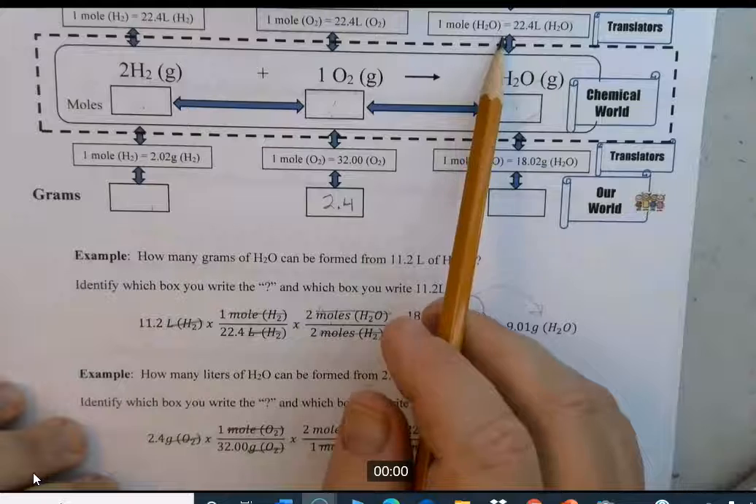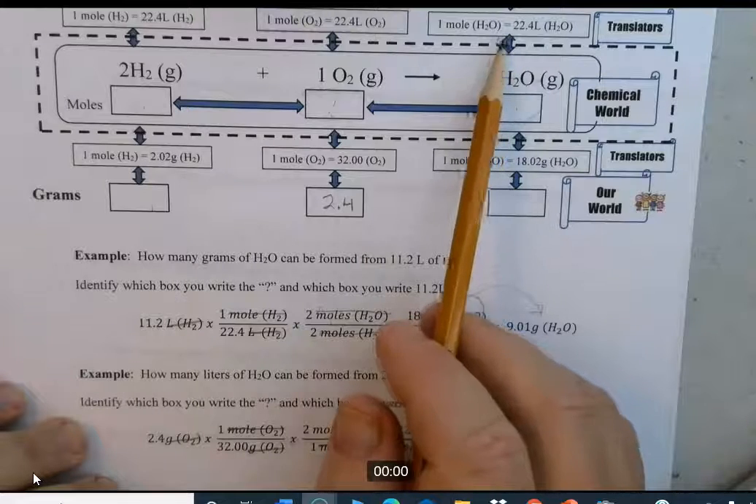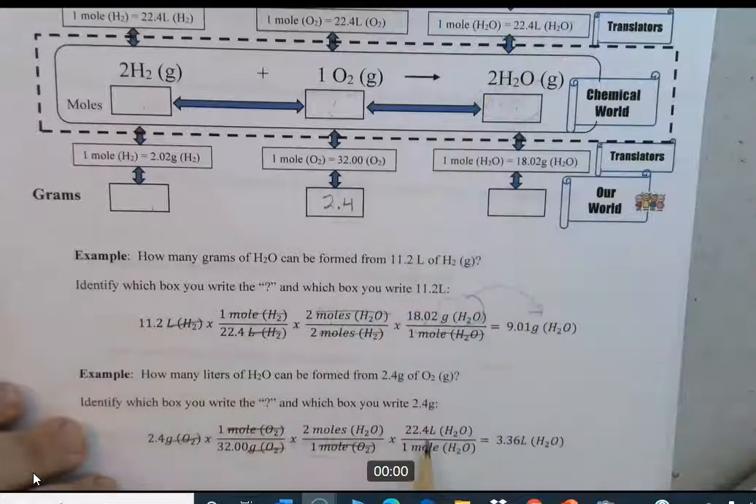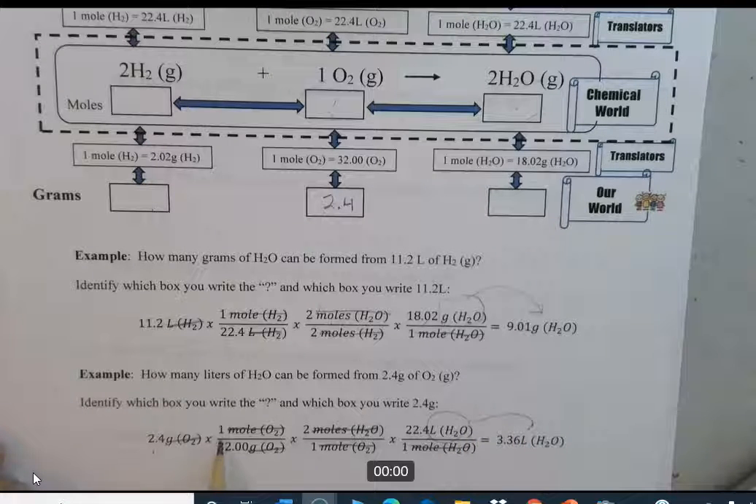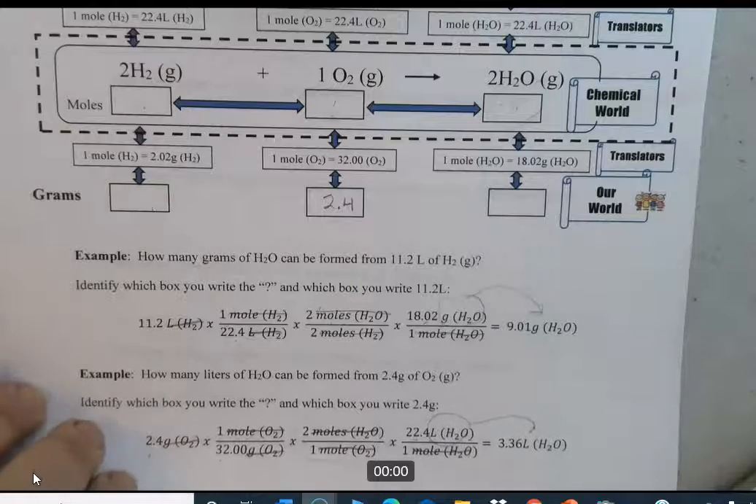You're going to use the moles to liters conversion. That's true of any gas. And that's 22.4 liters of H2O for every 1 mole of H2O. So moles of H2O are canceling on top and bottom. Your final answer is in liters of H2O. And you can just run the numbers: 2.4 times 1 times 2 times 22.4 divided by 32 divided by 1 divided by 1. And that'll give you 3.36 liters of H2O.